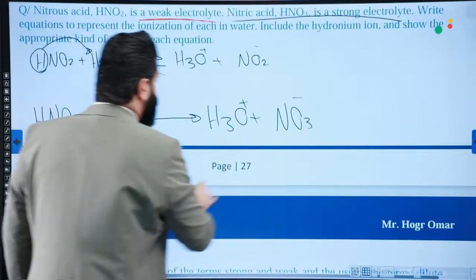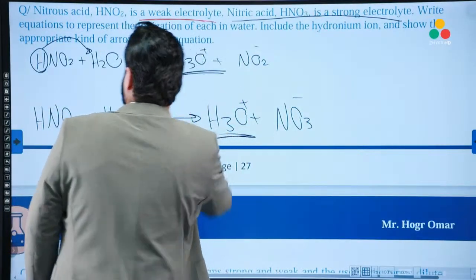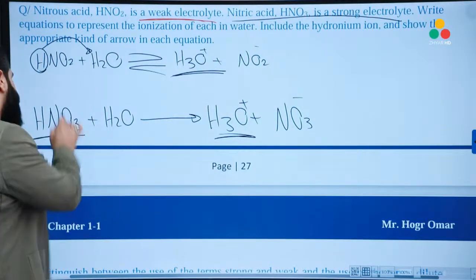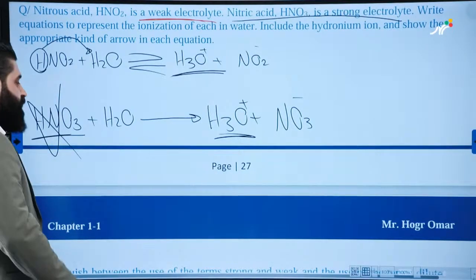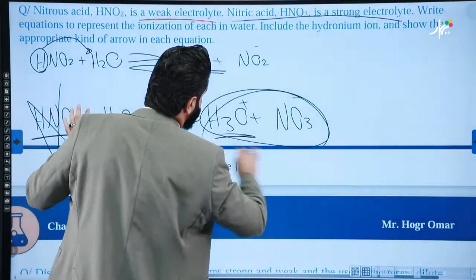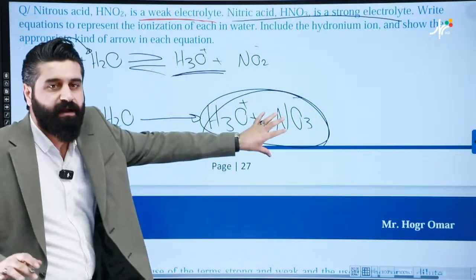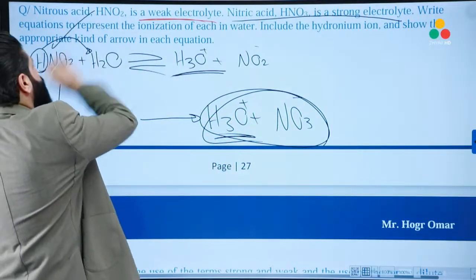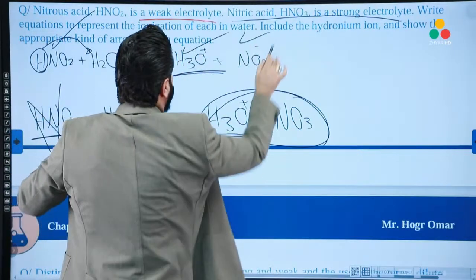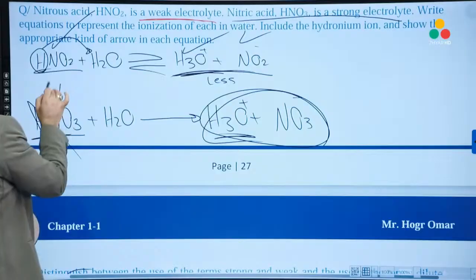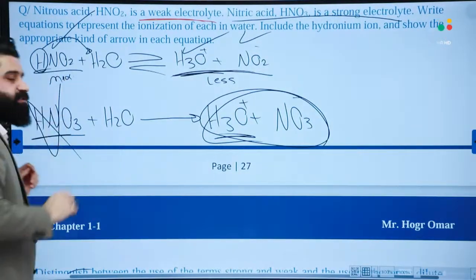Look, in which case do we get more hydronium, meaning which one is stronger? Here, there will be no amount of HNO3 left. All the amount of HNO3 must be converted into the form of ions. So we have only cation and anion in this aqueous solution. But here, we will have the electrolyte itself, cation and anion, with a low concentration of ions and the maximum concentration being the electrolyte itself.